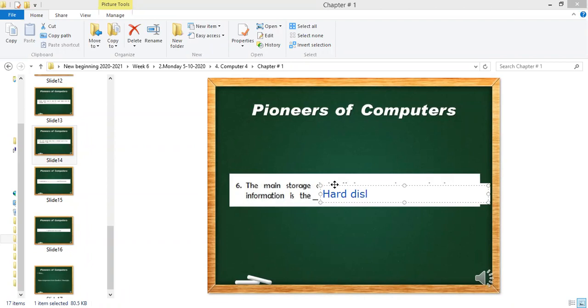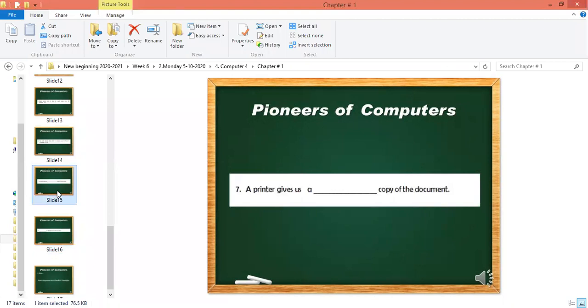Hard disk is used to store things. So the answer for question number 6 is hard disk. Now question number 7: a printer gives us a dash copy of the document, soft copy or hard copy?